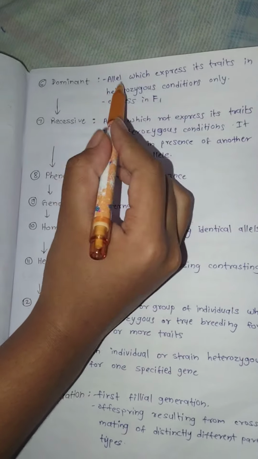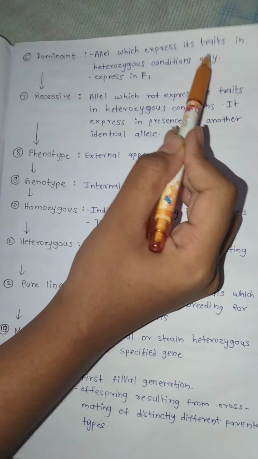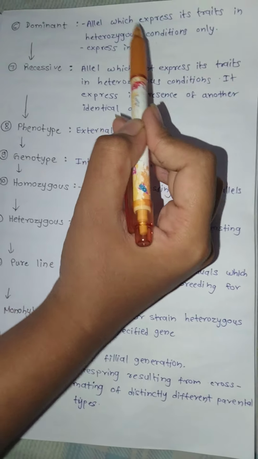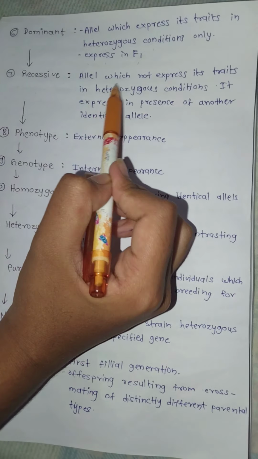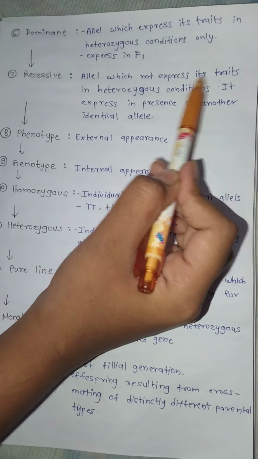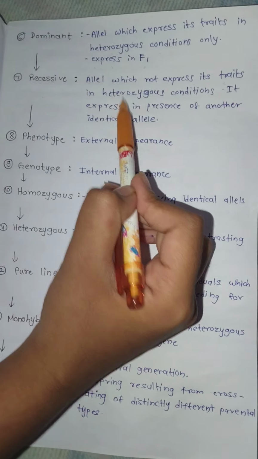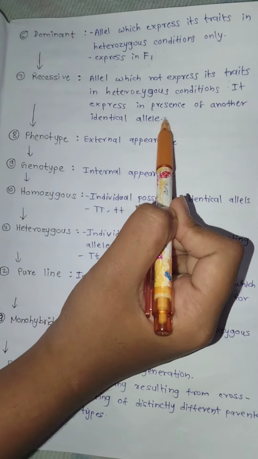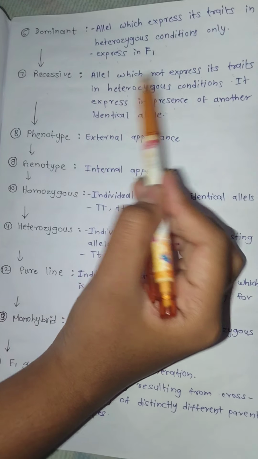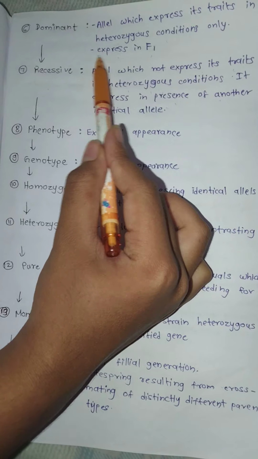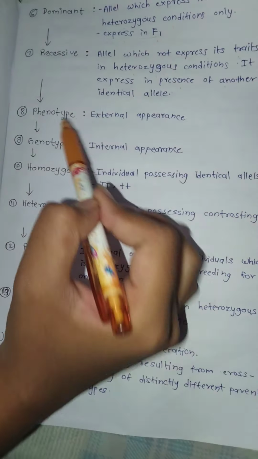Dominant allele expresses its trait in heterozygous condition also. Dominant is expressed in F1. Recessive allele does not express its trait in heterozygous condition. It is expressed only in the presence of another identical allele, that is recessive, and recessive is not expressed in F1.